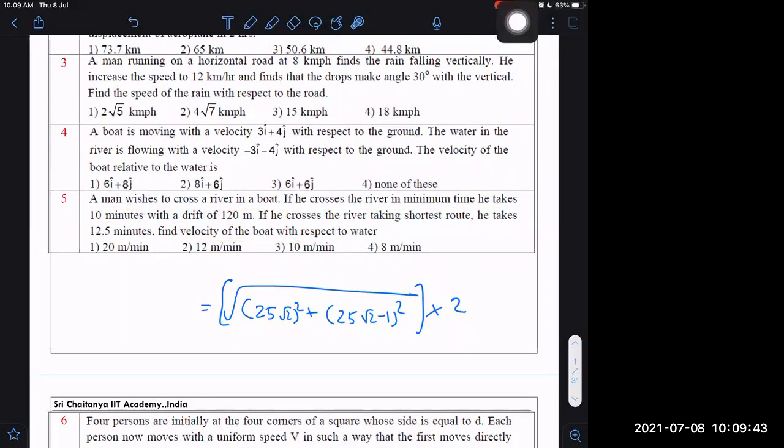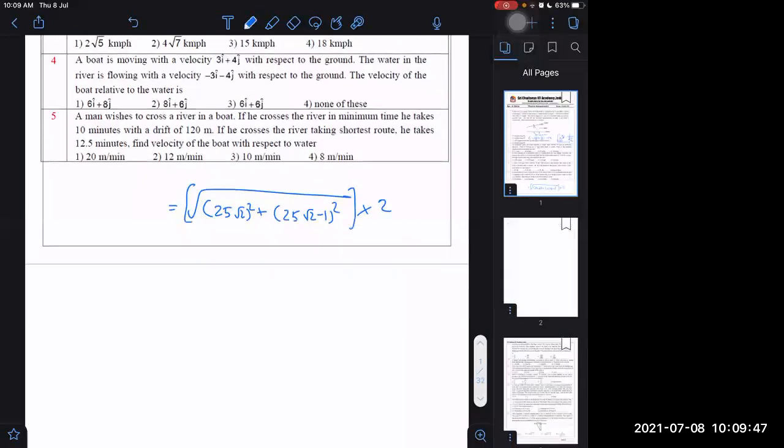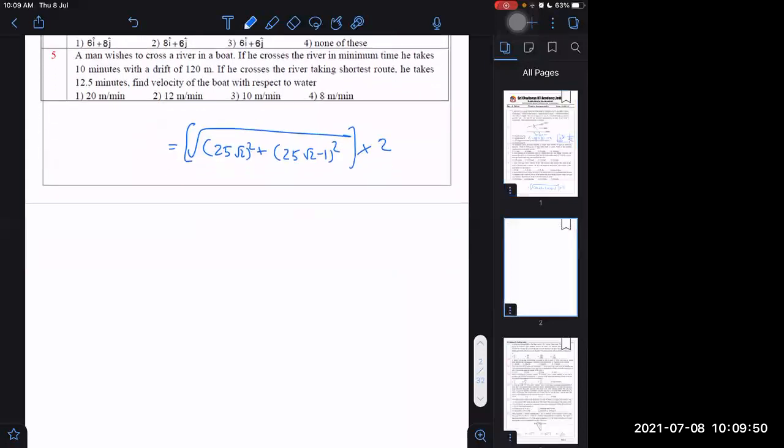Let us do this one. Just tell me the data if you can read it. He crosses the river in a boat, and one possibility is he is taking a drift in minimum time. In minimum time, how should he move? His velocity should be perpendicular to this side.